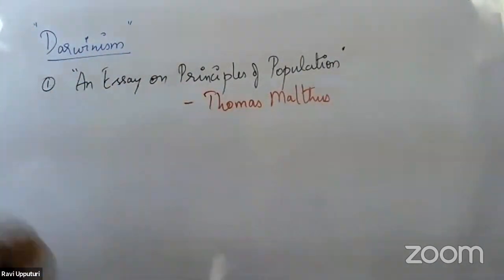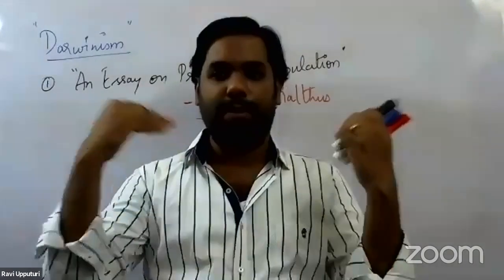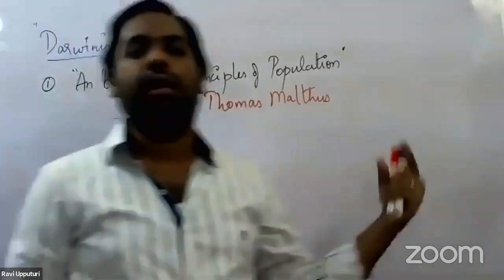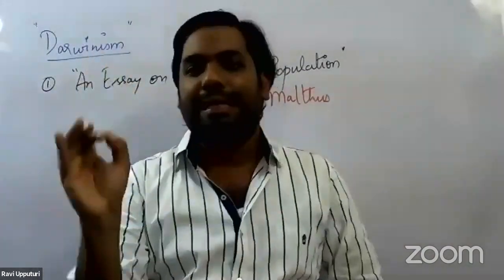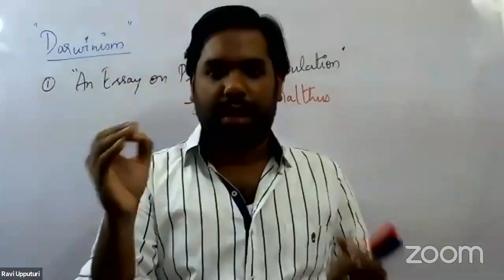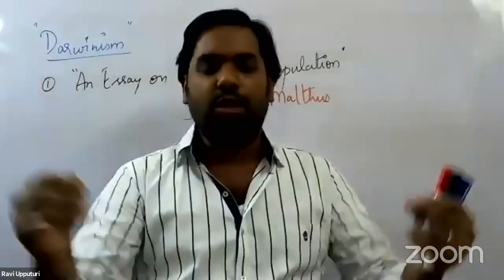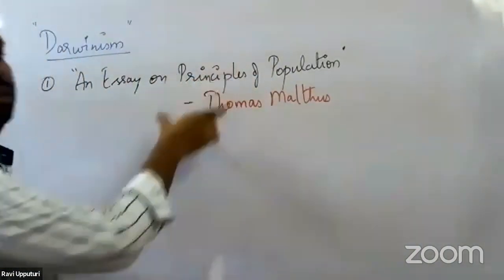Now, what does this publication say? Thomas Malthus spoke about two important things in this publication. One is regarding population. From the name itself, we can make out principles of population. So he started talking about the population of different organisms. So what did he say? Population increases in a geometric progression. Any organism always increases in geometric progression, whereas the food source increases in arithmetic progression. That is what he explained in this particular publication.